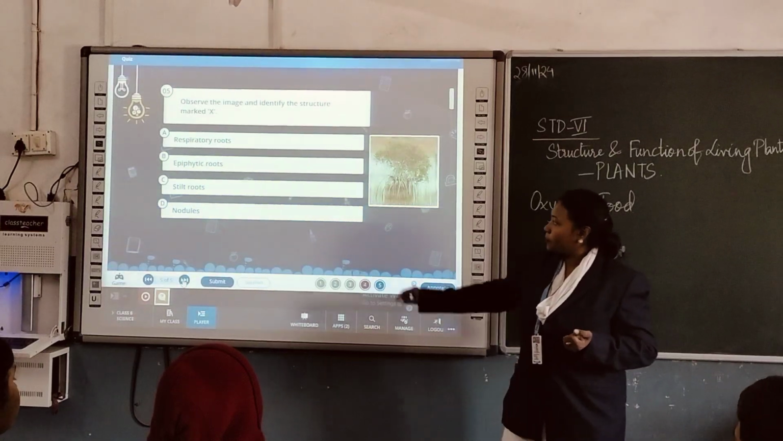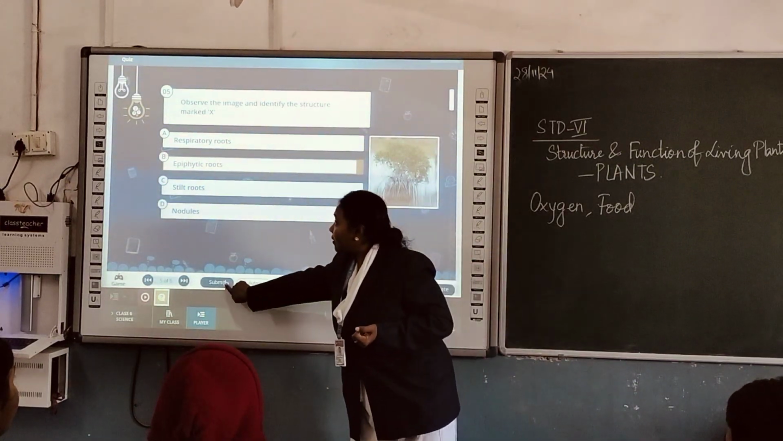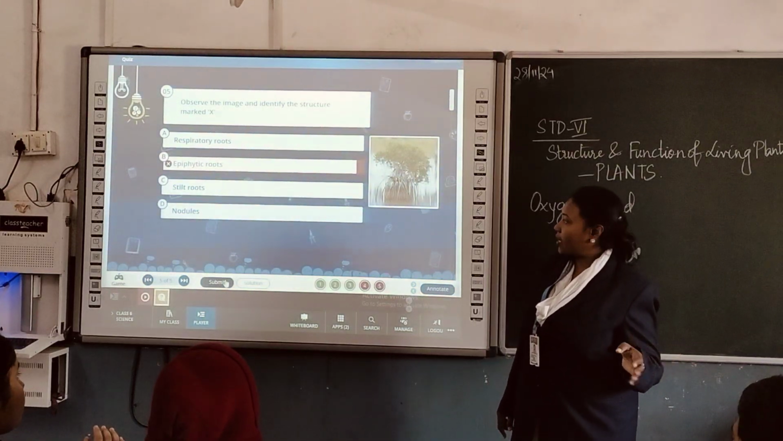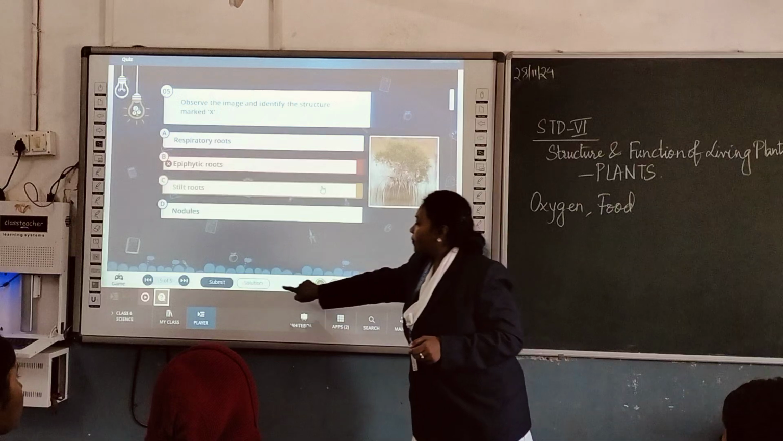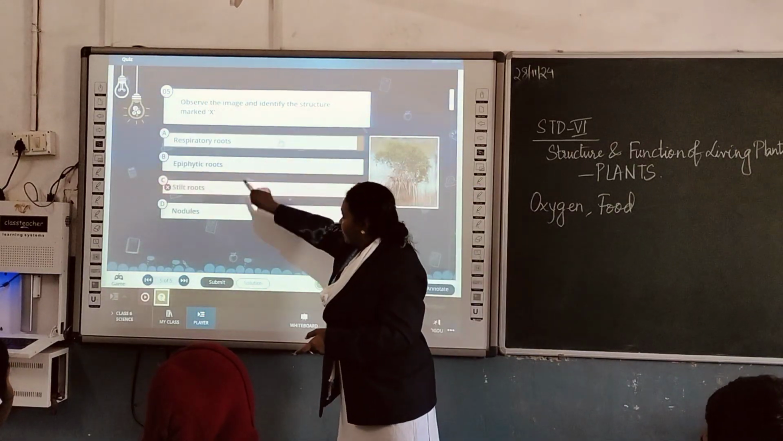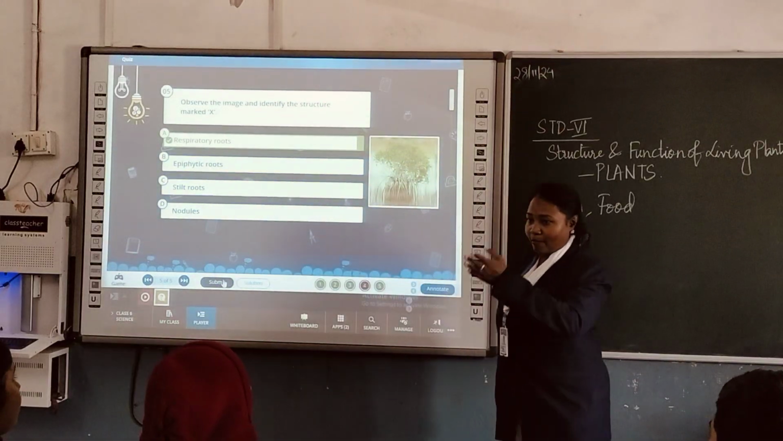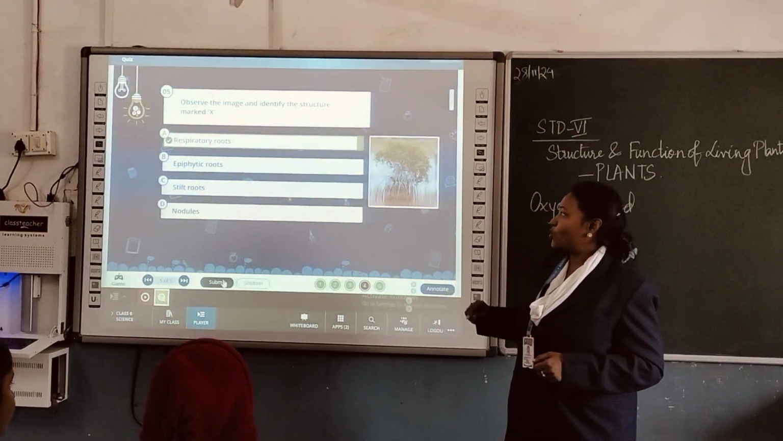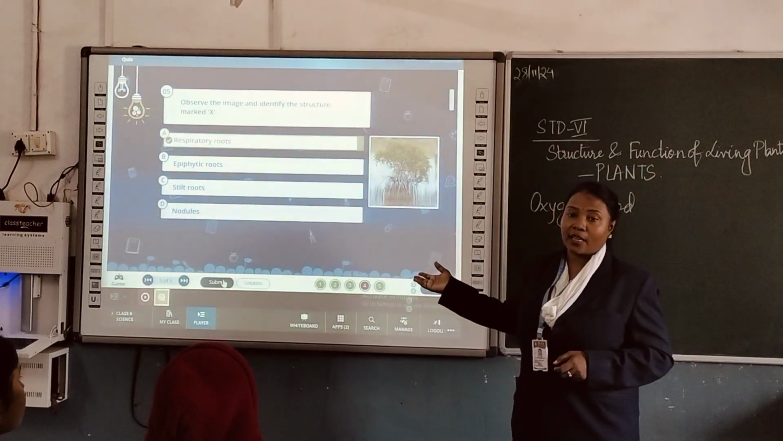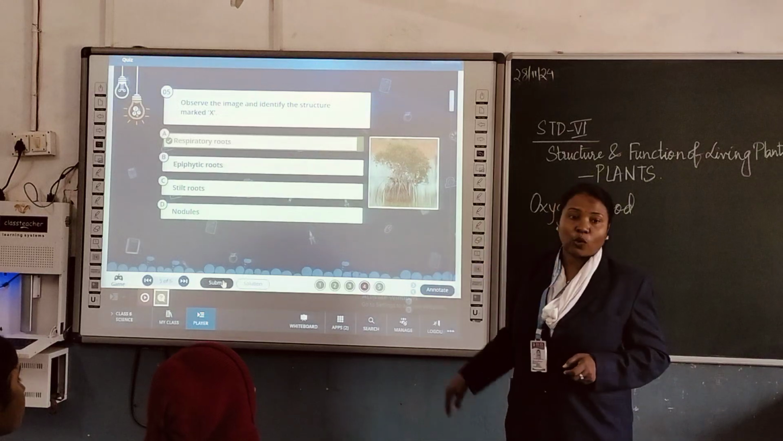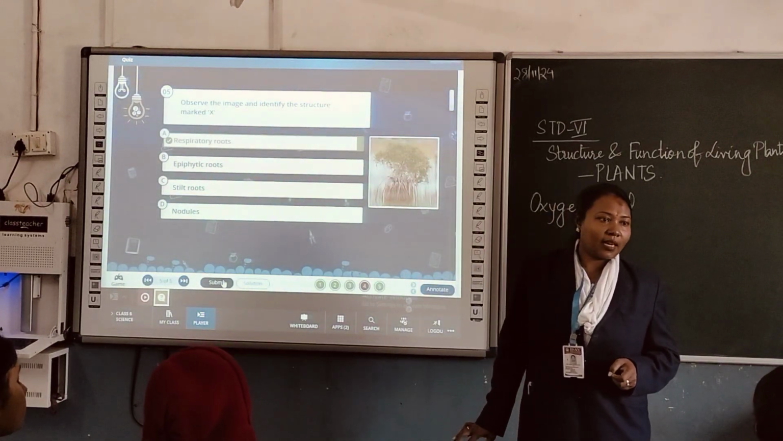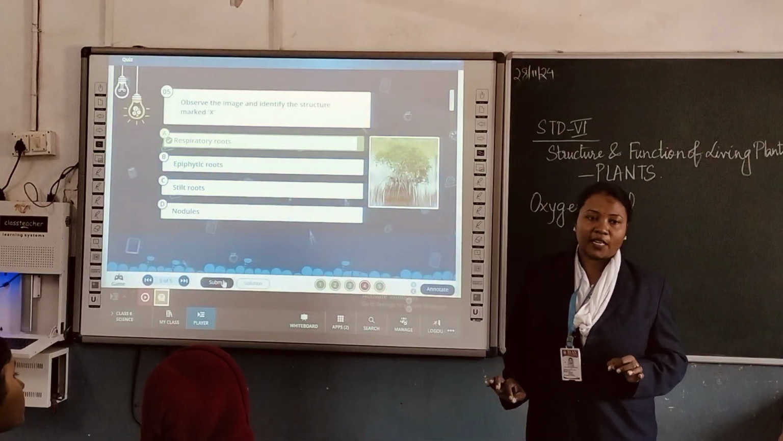Epiphytic root. Let's try. No. Yes, stilt root. Yes, respiratory. Correct. A clap for her. So it is a respiratory root because it keeps hanging and most of the roots are inside the water. You can see it is inside the water. So some roots also breathe. That is why they are known as respiratory roots.